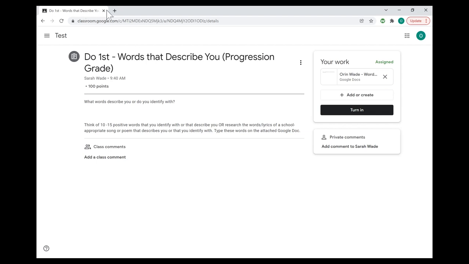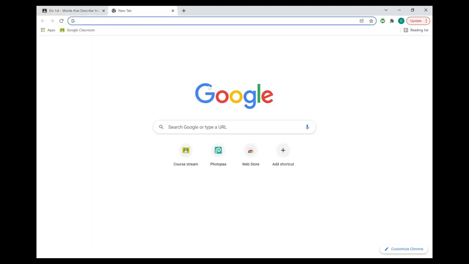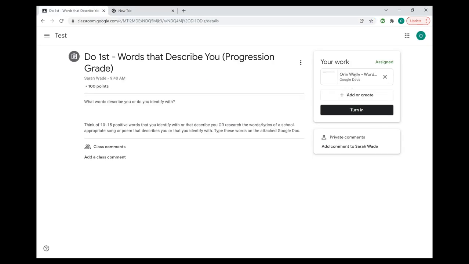And you can do that by clicking on a new tab and doing a Google search of that song or that poem and looking for the words. And you can copy those words and you can paste that into the Google document that I have assigned to you. So that's what you're going to be doing for this first assignment. That's a pretty easy thing. That shouldn't take you more than maybe 5 to 15 minutes, depending on how much thought you put into it.